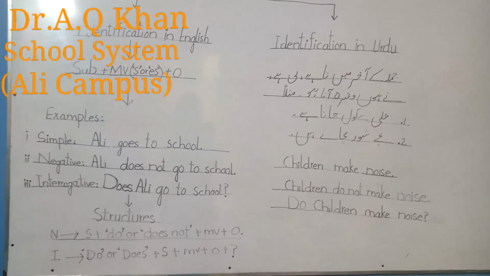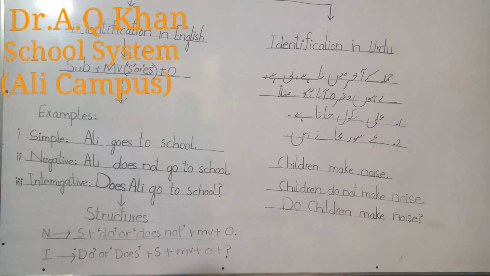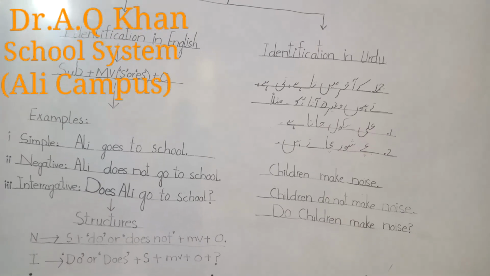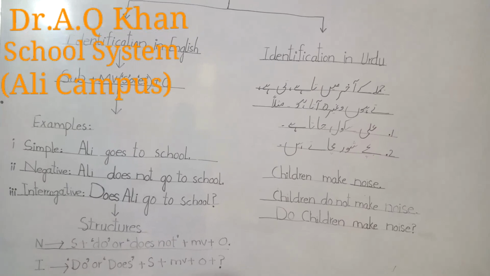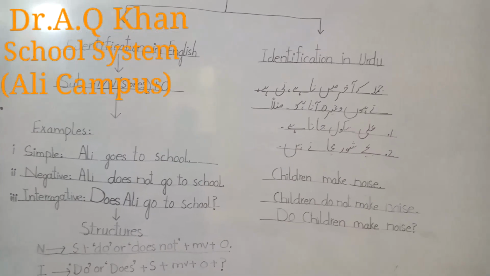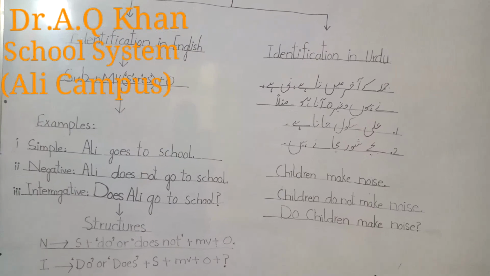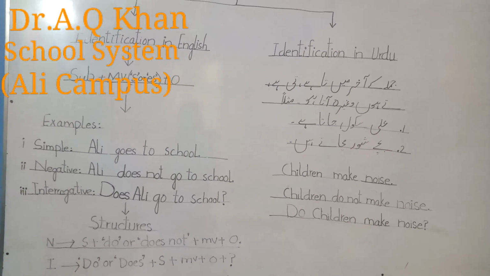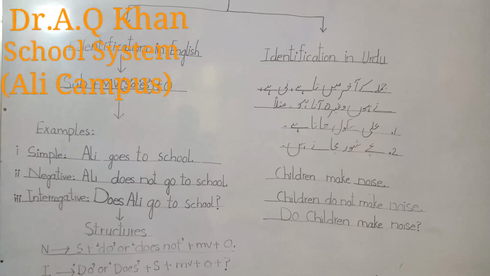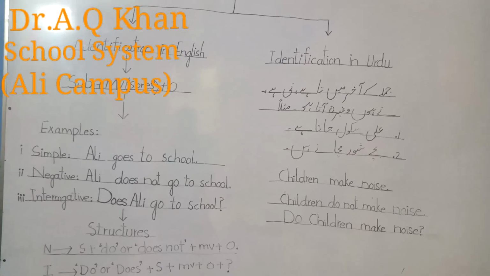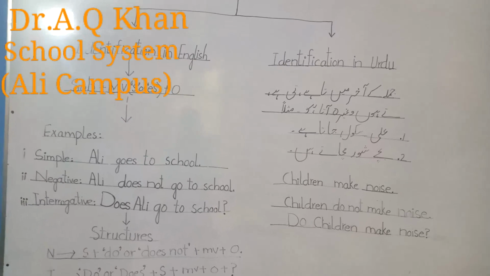We will put do or does not for making its negative sentence. I have told you how we use do and does. If our verb is with s or es, we will use does not for making its negative sentence. And if our verb is the simple first form of the verb, we will not use does not, we will use do not. As in both examples I have shown you clearly.